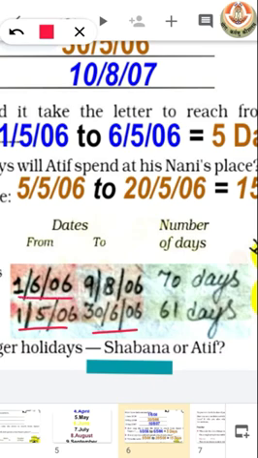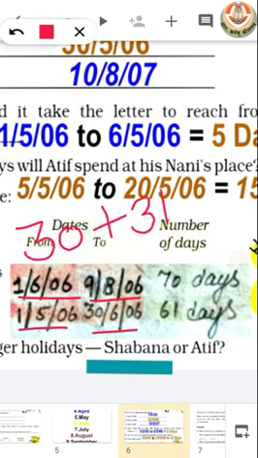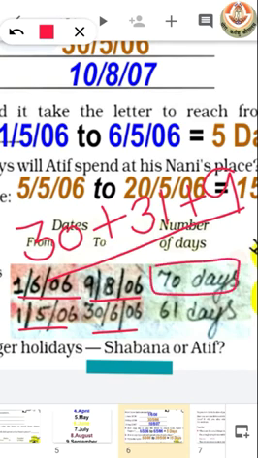But Shabana's school closed on 1st of June and reopened on 9th of August. So when we count the number of days, we get to know how many days there are in June. We have 30 days in June, and then 31 days in July, and then how many days do we have to take of August? 9 days only. So we can add them and get to know that there are 70 days of holidays for Shabana.